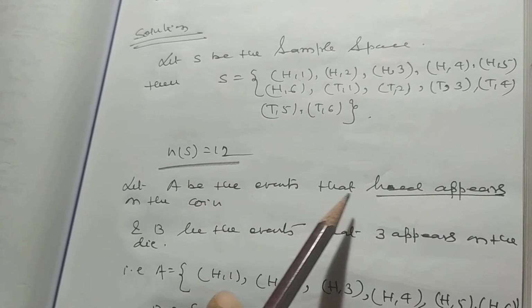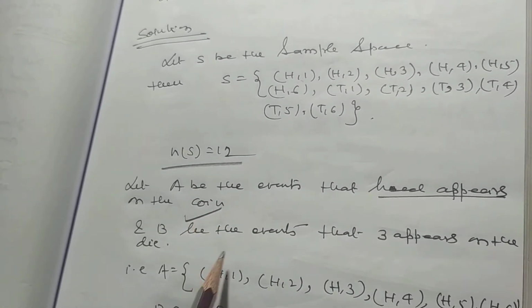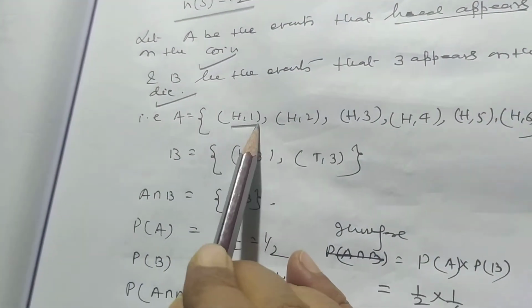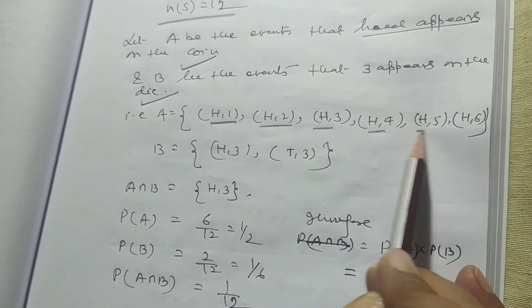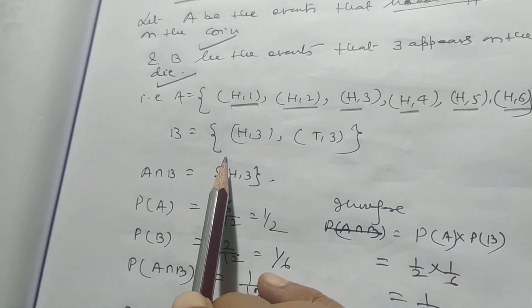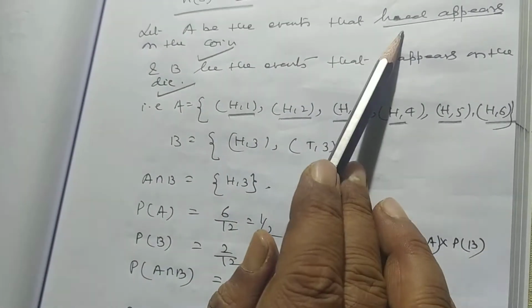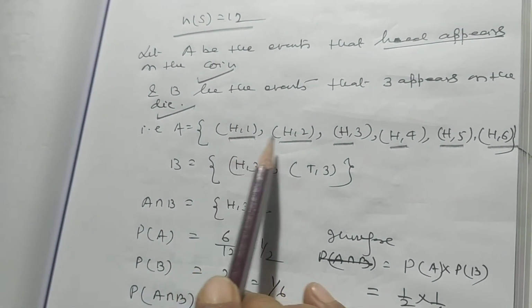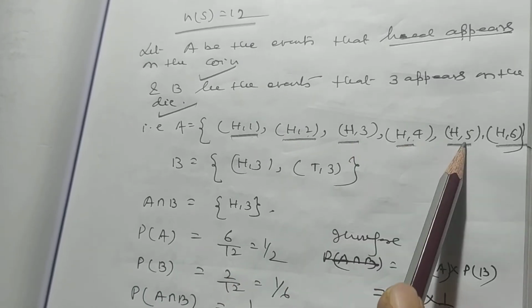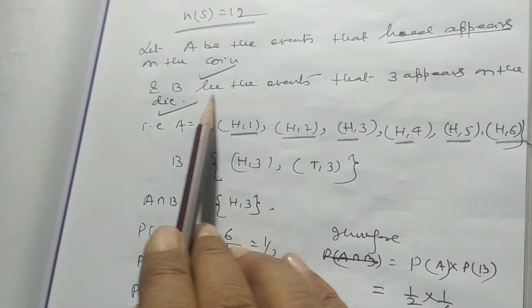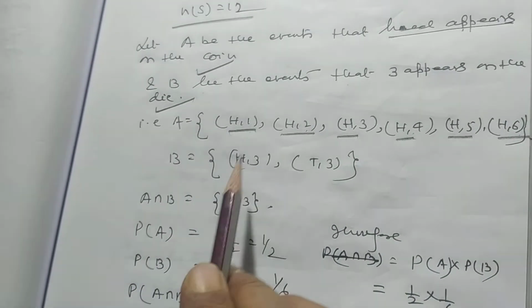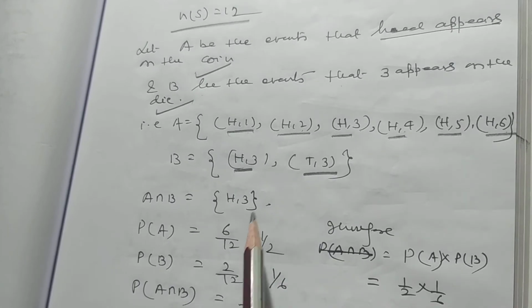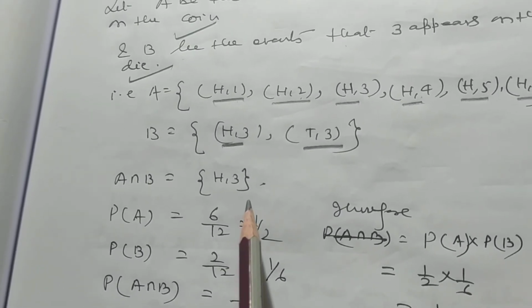Let A be the event that head appears on the coin and B be the event that 3 appears on the die. So A is H1, H2, H3, H4, H5, H6, and B is H3, T3.